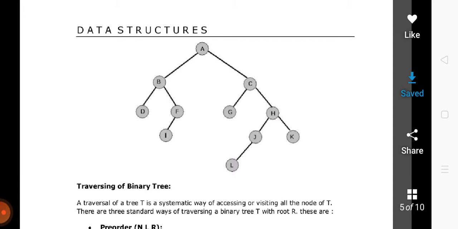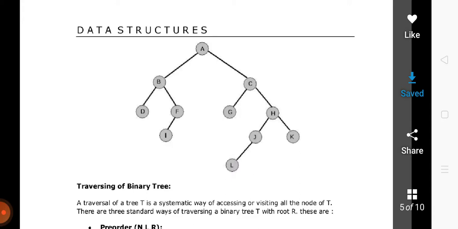So what does it say? Process the left subtree first. We will process D, then we will go back to B, we will process B, and then we will come to the right part, which in this case is F. Coming to F, we will not process F, we will check for its left, because you have to traverse the left part first.